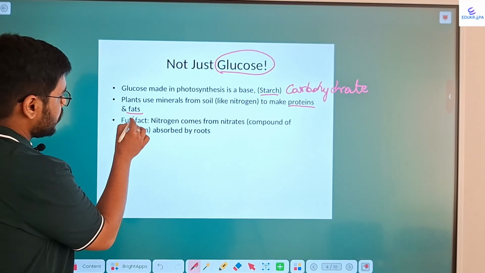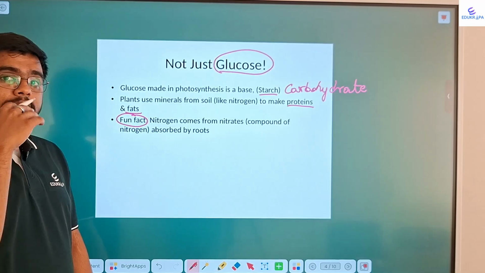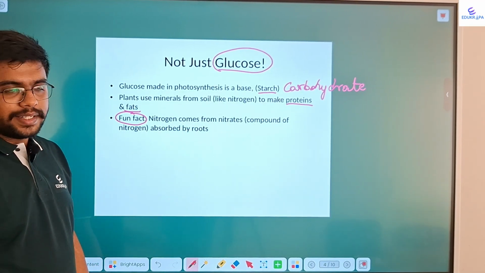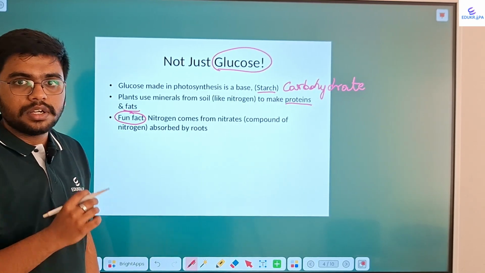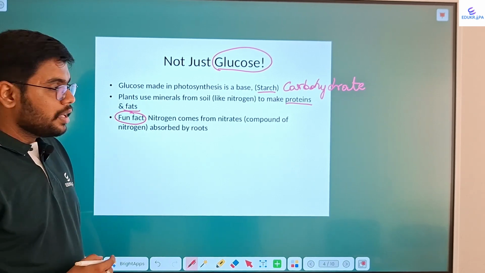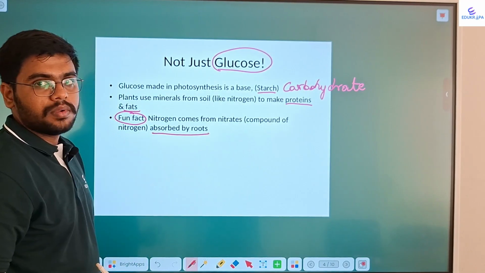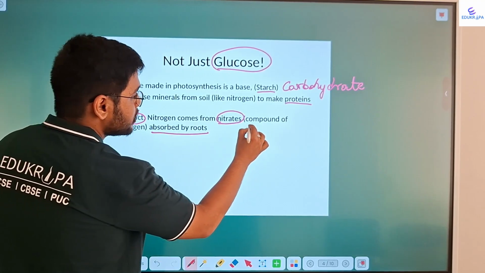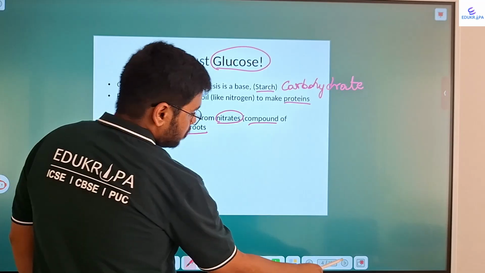Next, do you like this? There is a fun fact here. Nitrogen. We know that air is 70% or 73% made up of nitrogen. But as we have said in the previous class, through stomata, the plant doesn't absorb the nitrogen. It is absorbed by the roots. It is absorbed in the form of nitrates. What do you mean by nitrates? Nitrate is a compound of nitrogen. Okay.